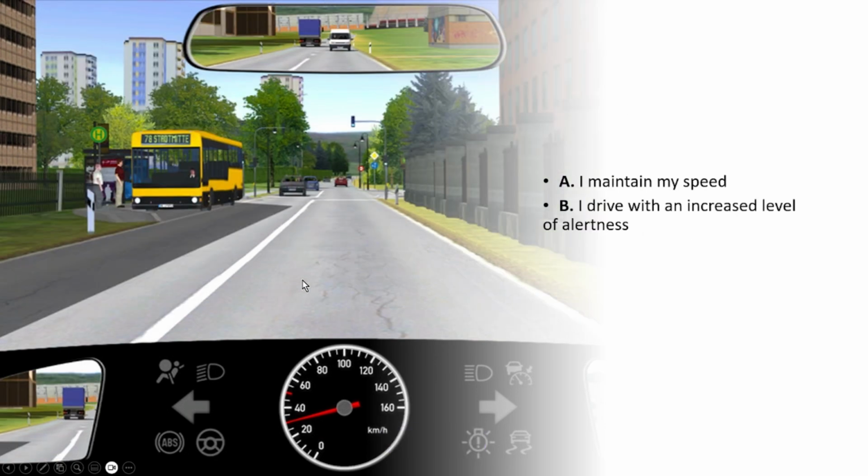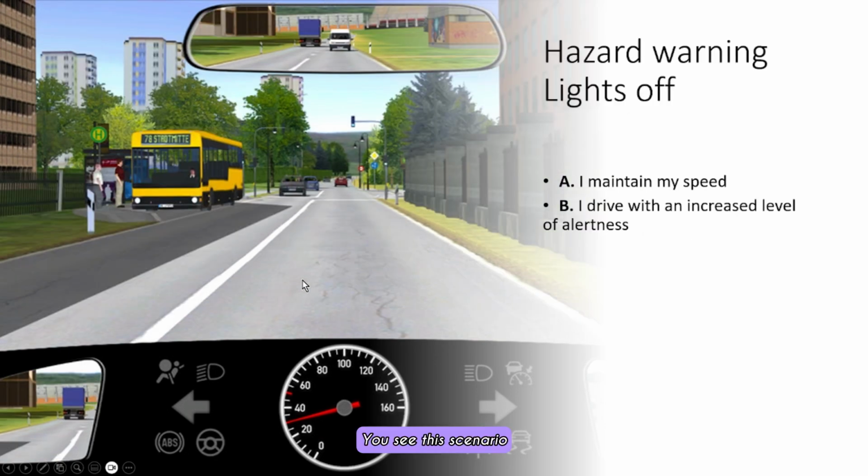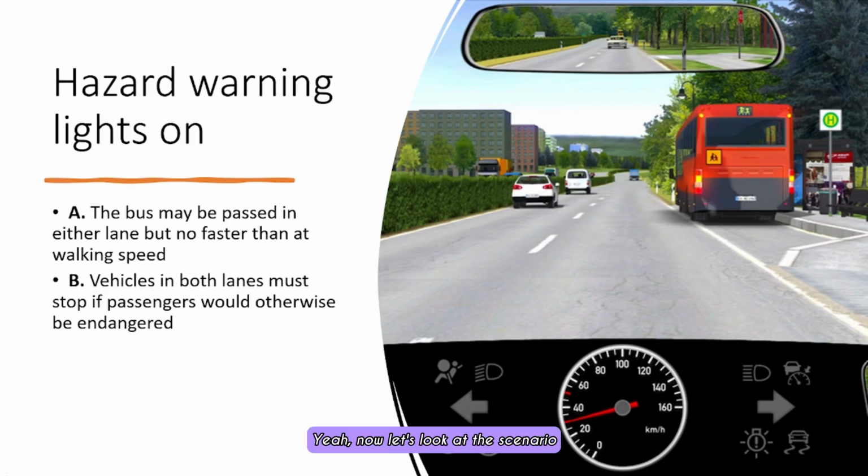Let's move on. You see this scenario, and in this case hazard warning lights are off, and you see that you are in the opposite lane, so you can maintain your speed, but you should drive with an increased level of alertness.